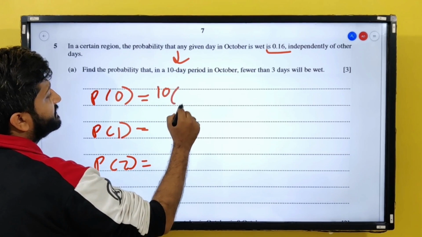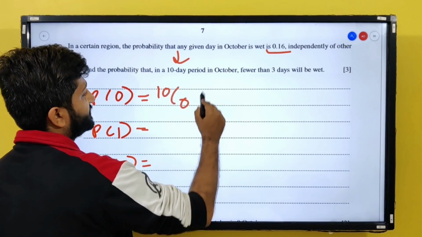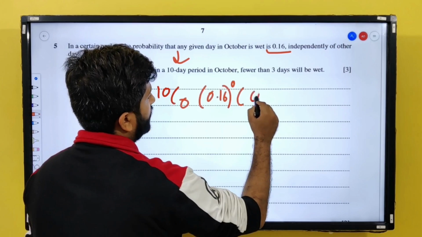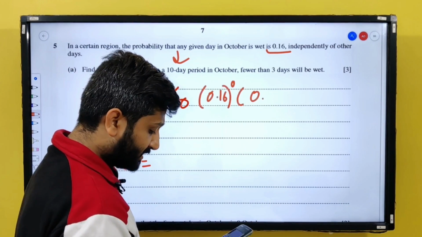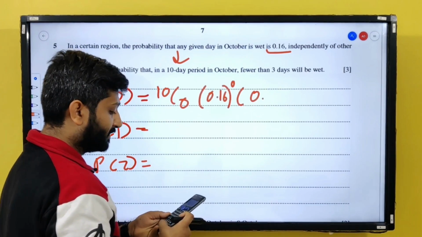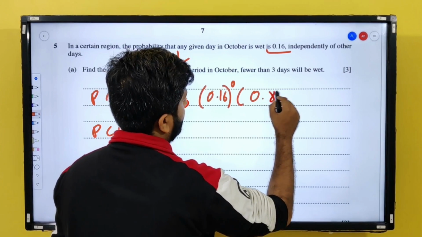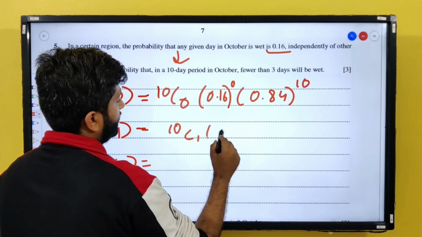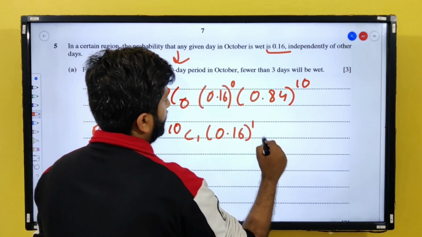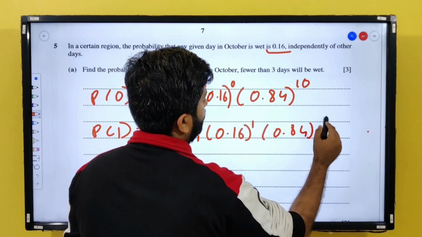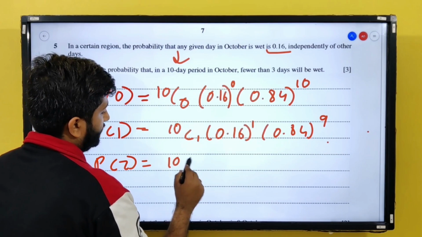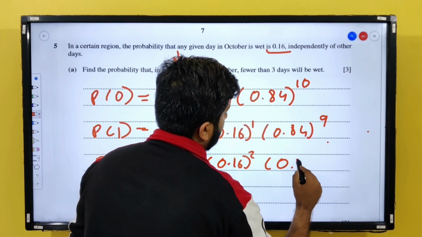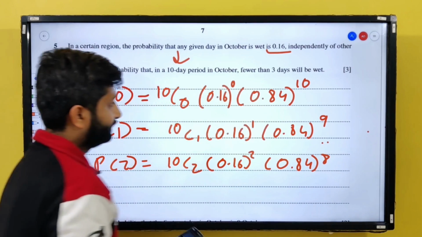So 10C0 into the probability of success, which is wet, 0.16 power 0. 1 minus 0.16, I think it should be 0.84, but still let me reconfirm. Yes, 0.84 power 10. Plus 10C1 0.16 power 1, 0.84 power 9. Plus 10C2 0.16 power 2, 0.84 power 8.